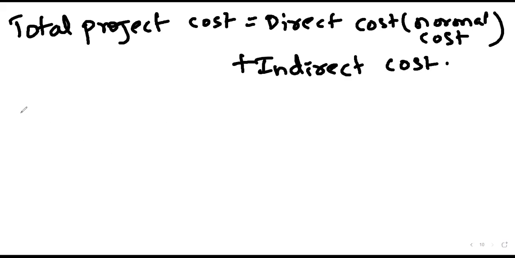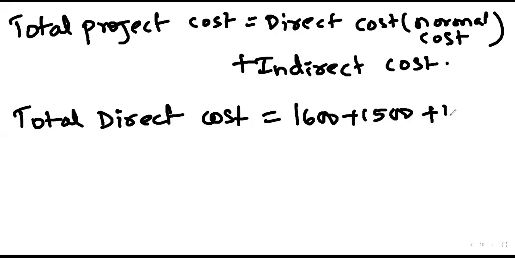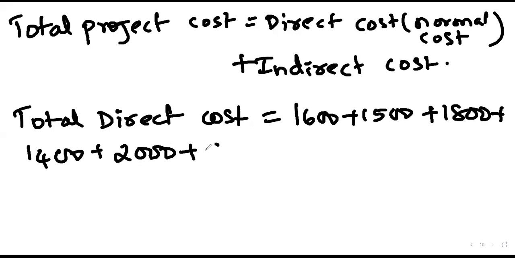Okay. So what is the total normal cost? Total direct cost 9,200. Just tell me the values here. 1,600 plus 1,500 plus 1,800 plus 1,400, 2,000 and 900. Total is 9,000. The direct cost.